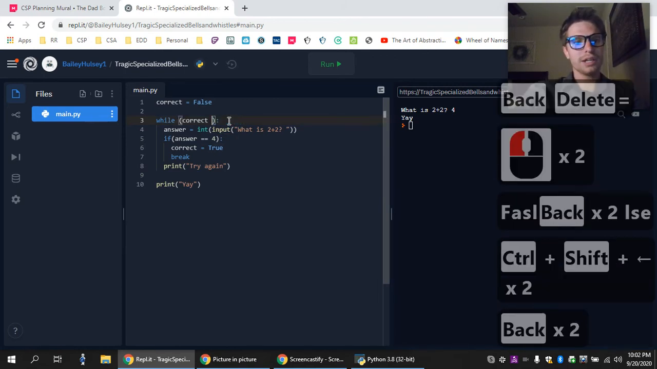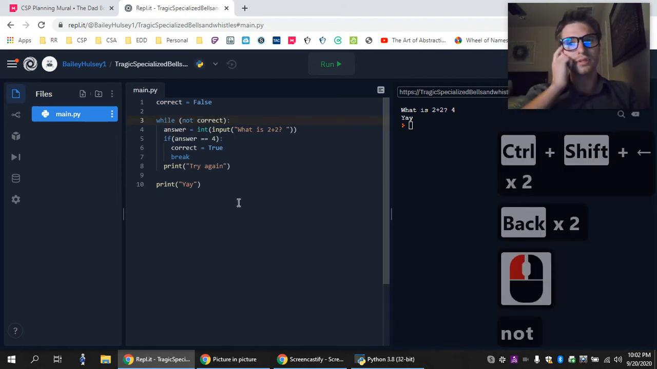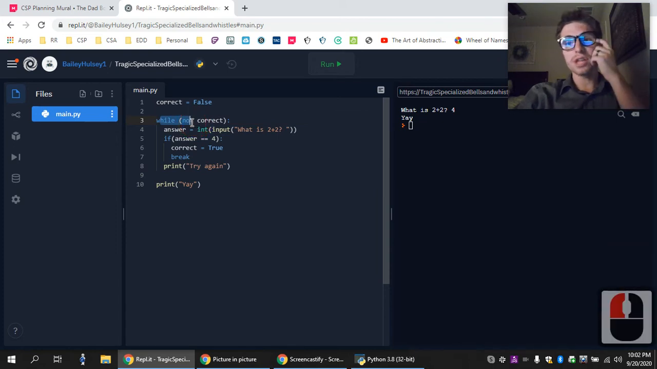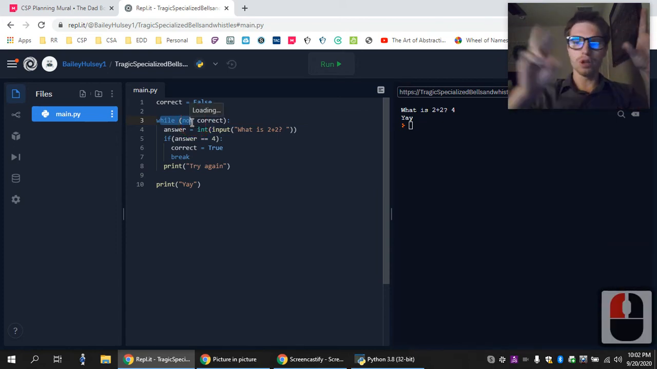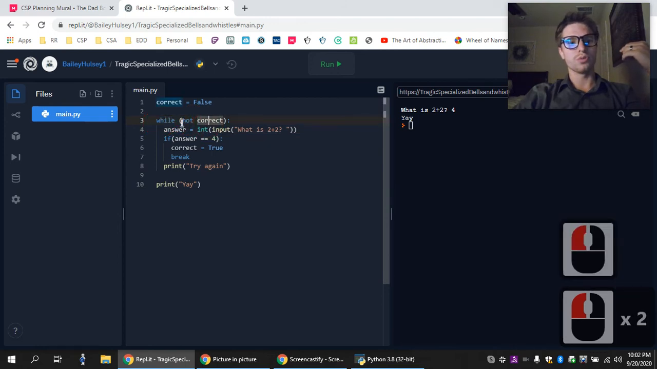But I don't know, I kind of like seeing "while not correct." So while the answer is not correct, keep doing this. If you ever see a "while not," you can consider that to be an "until." There's no such thing as an until loop, but it's just kind of how you can see it if you see "while not."